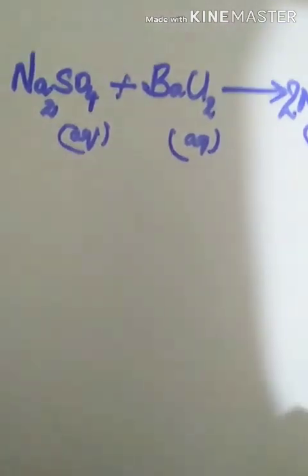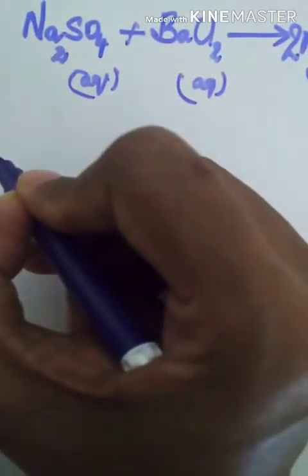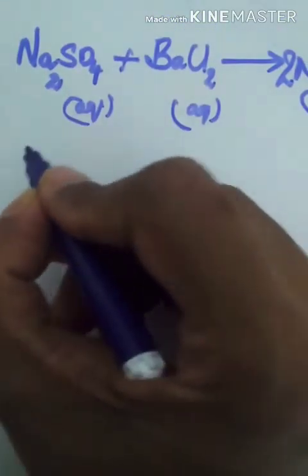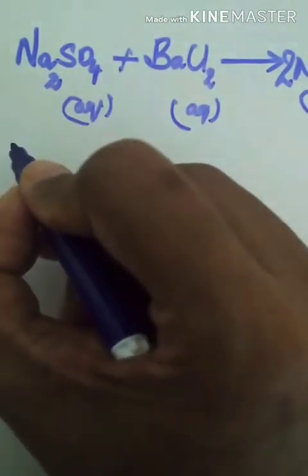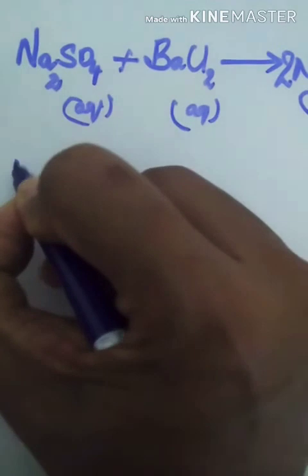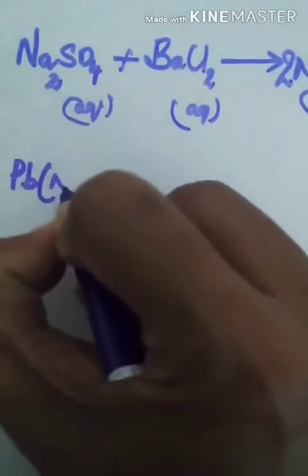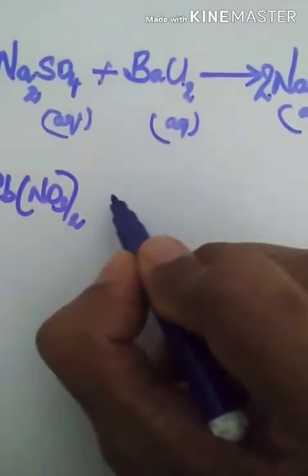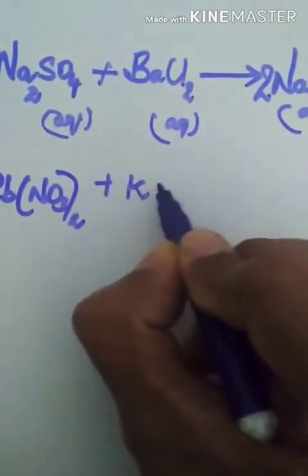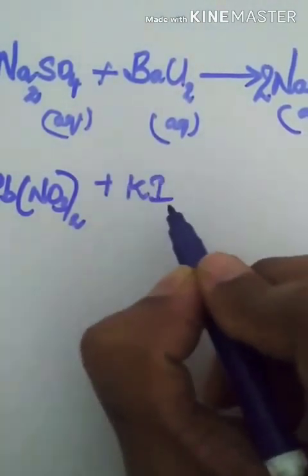Let's talk about the next double displacement reaction, wherein let us talk about the reaction between lead nitrate and potassium iodide. Lead means Pb, lead nitrate means Pb(NO3)2. Lead nitrate and potassium iodide, KI.